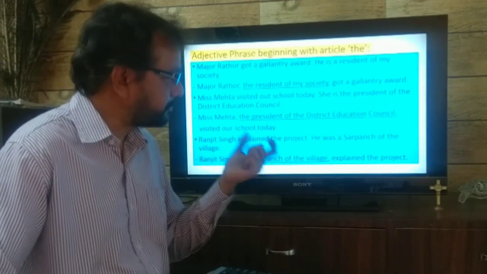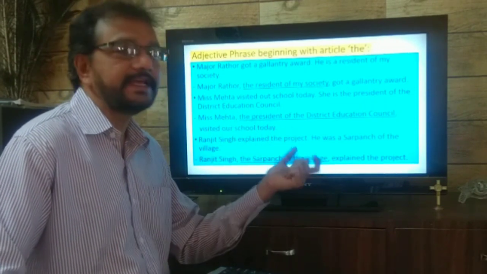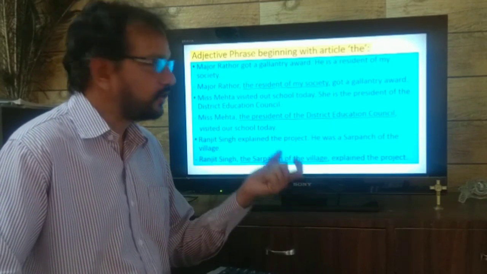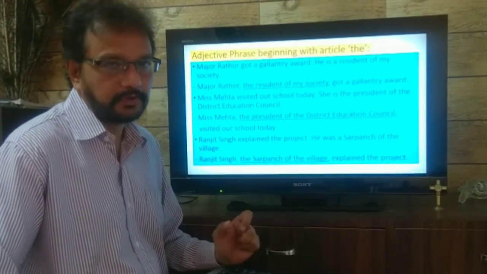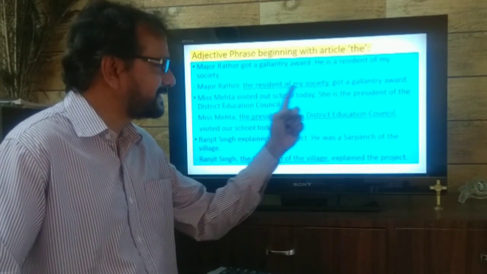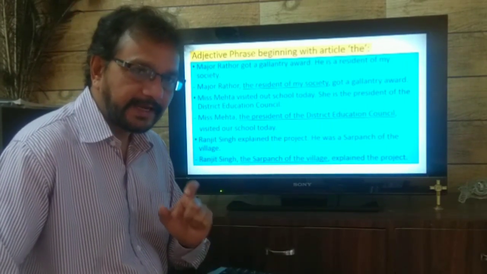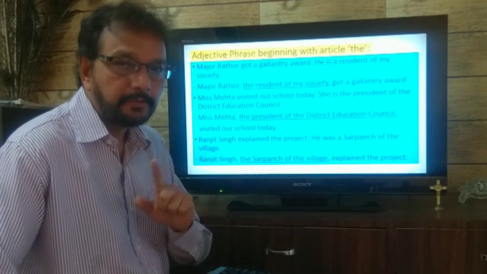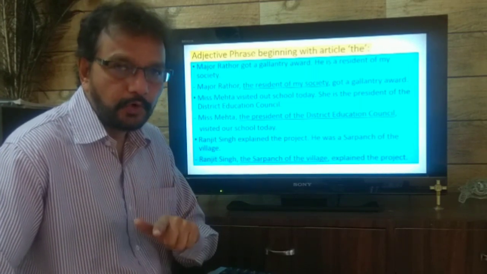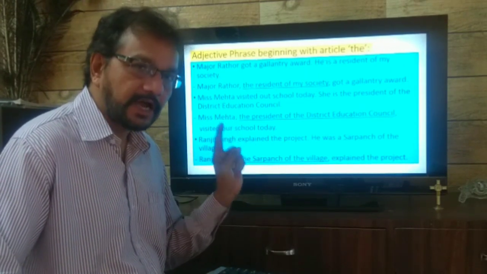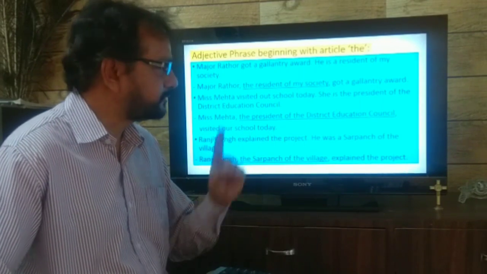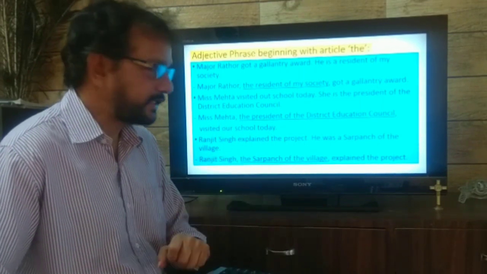Combining the sentences, let's see. Major Rathore, the resident of my society, got a gallantry award. The resident of my society, that is an adjective phrase. Why? Because it gives you more information about Mr. Rathore. It describes Mr. Rathore. Let's see the next sentence.